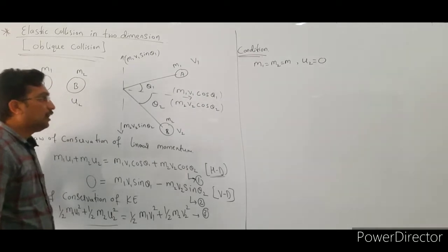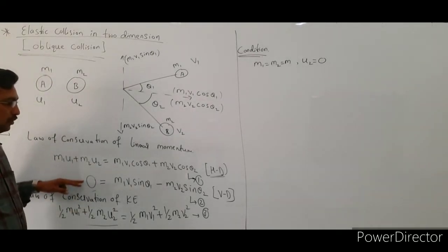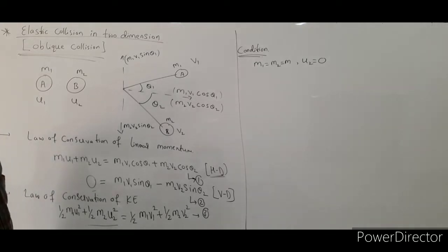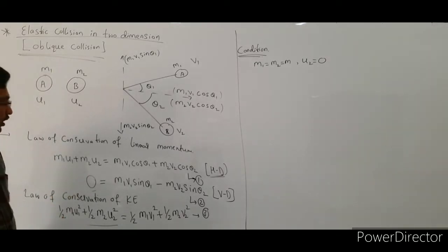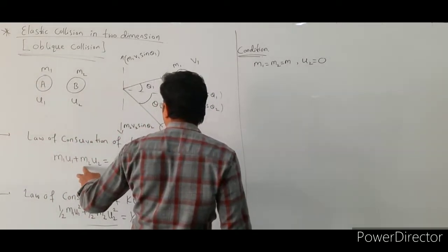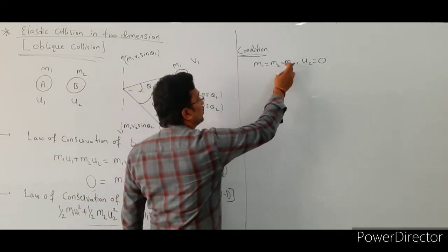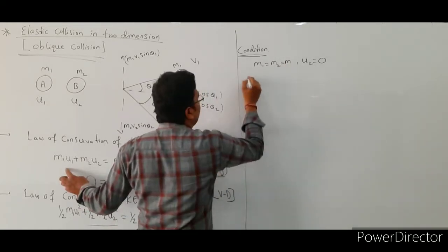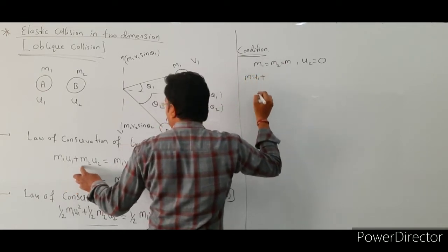Okay, see here. Now we are going to apply this condition to equation 1, 2 and equation 3. So first we apply this condition to equation number 1. What is equation number 1 here? m1 u1 plus m2 u2. The condition is m1 is equal to m2 is equal to m. So this equation becomes m u1 plus m u2.